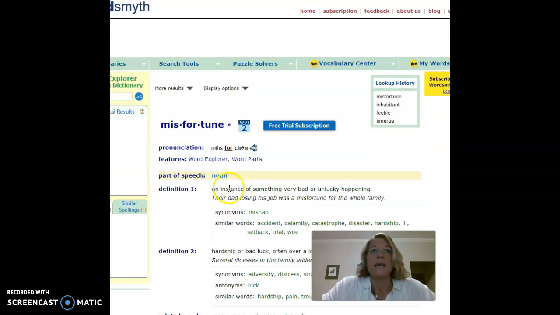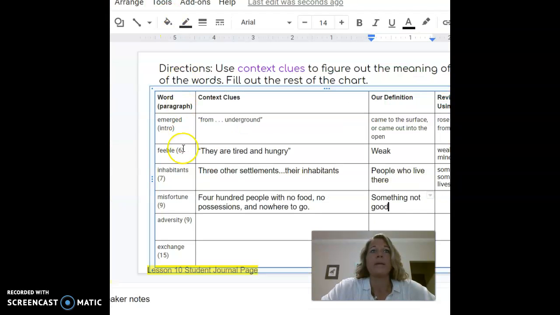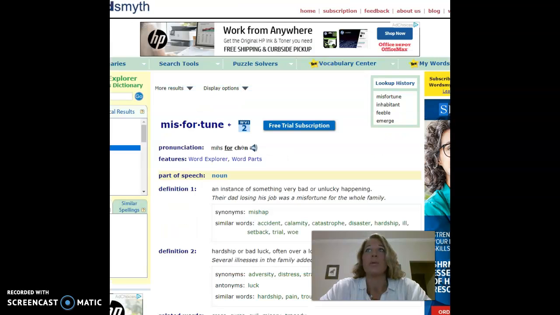And it says an instance of something very bad or unlucky happening. So there we were right about that one. Makes sense, right? Wouldn't be a very happy situation for all that to happen to a settlement who's barely surviving on their own. Copy it correctly.